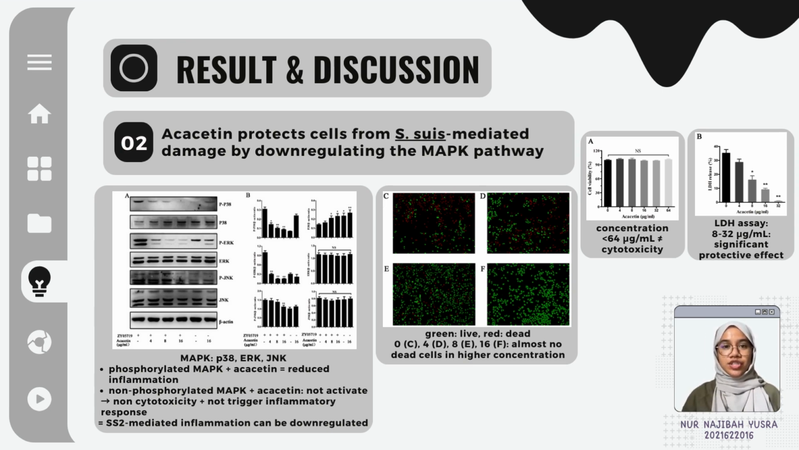Additionally, as a higher concentration of acacetin shows a protective effect on host cells, it is important to find an appropriate dosage to avoid cytotoxicity. The LDH assay shows that concentrations below 64 microgram per ml are non-toxic to the cells, and 8 to 32 microgram per ml is sufficient to provide a protective effect. The authors suggest 16 microgram per ml as the appropriate dose, with almost no dead cells, as shown in